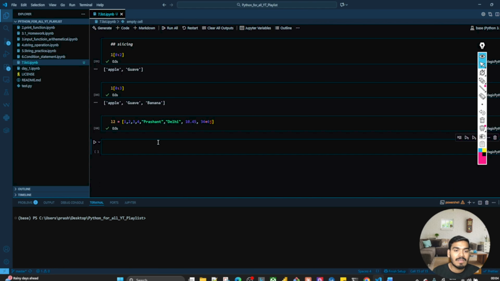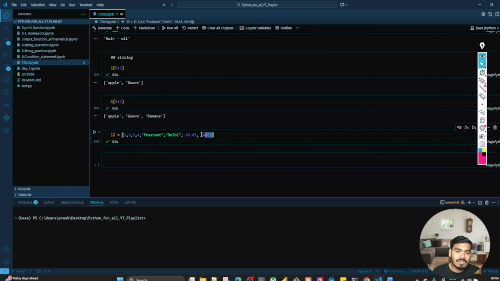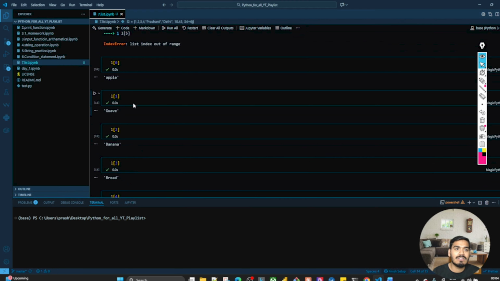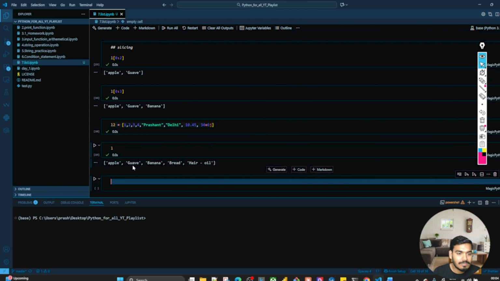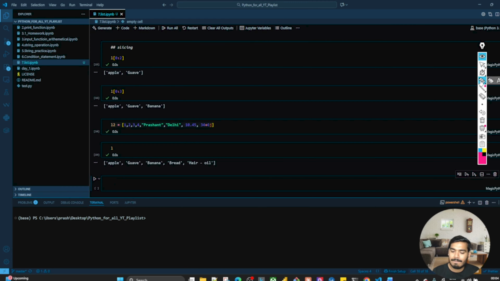Yeah. So if you see this list and if you see this list, let me print this L1 over here. So are you finding any difference over here? So guys, this list L1 is a homogeneous list, and this is called heterogeneous.